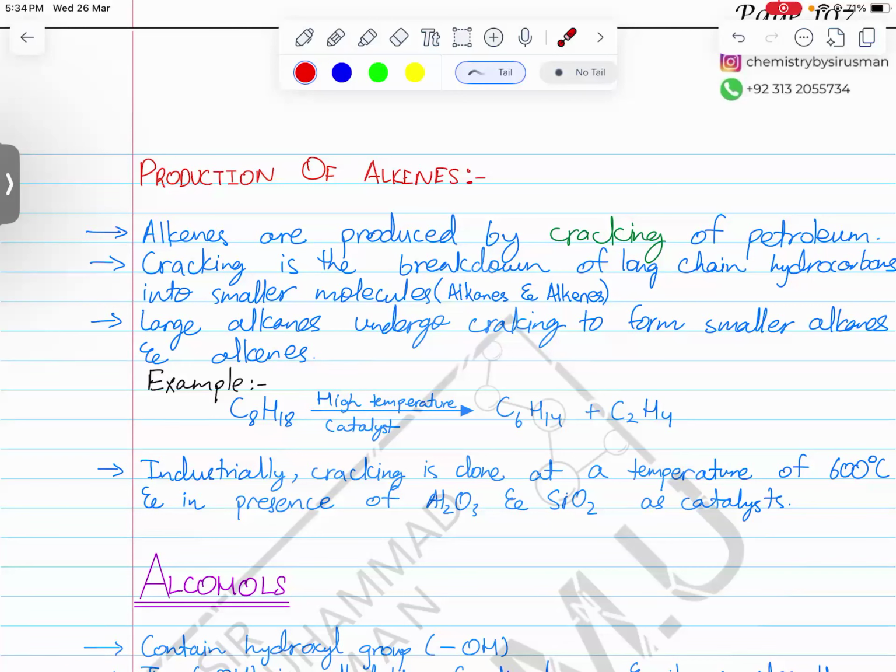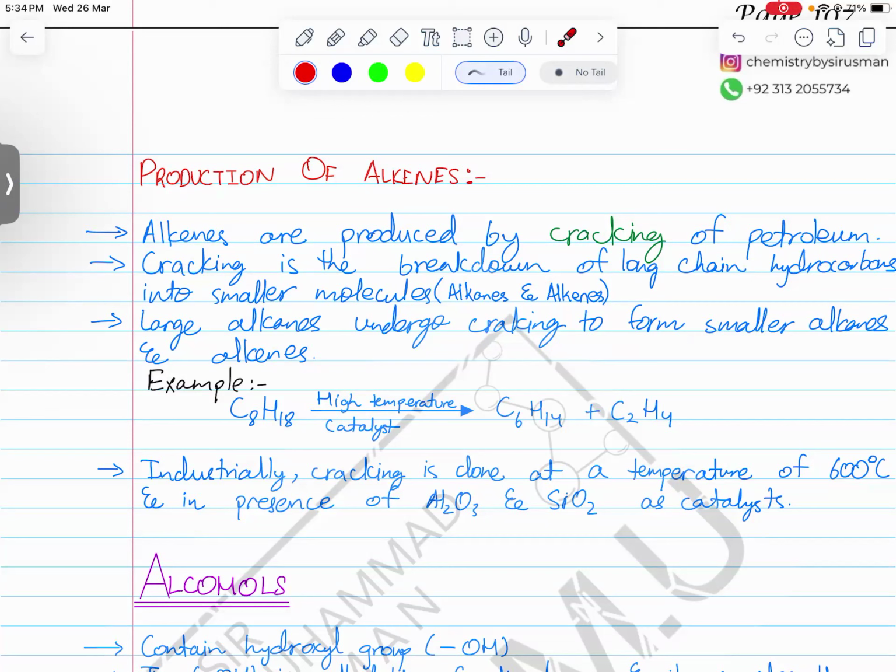So for your IGCSE or O level chemistry, and for your further higher education chemistry, specifically A level chemistry, you need to know two things for every homologous family. What are the two things? Their chemical reactions and the way we can produce them.